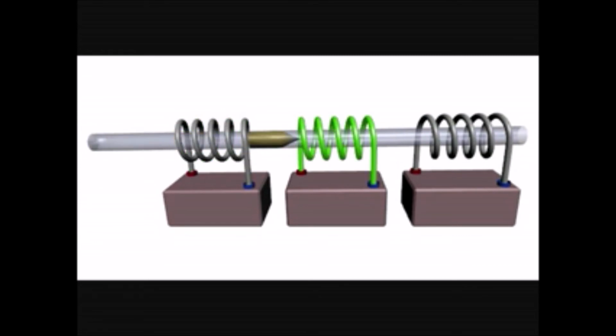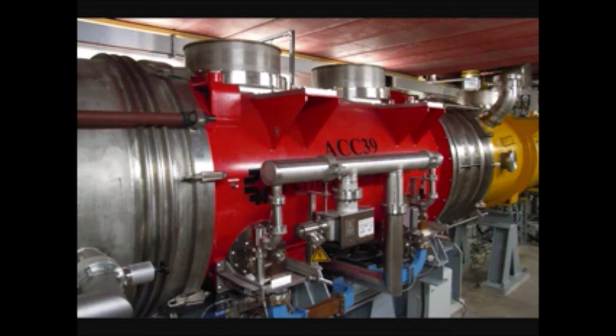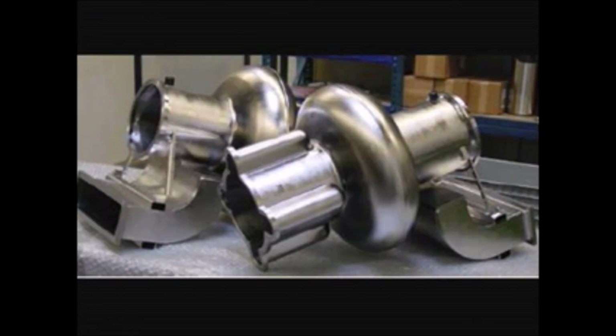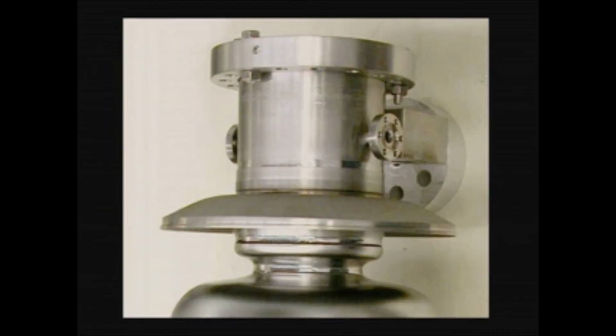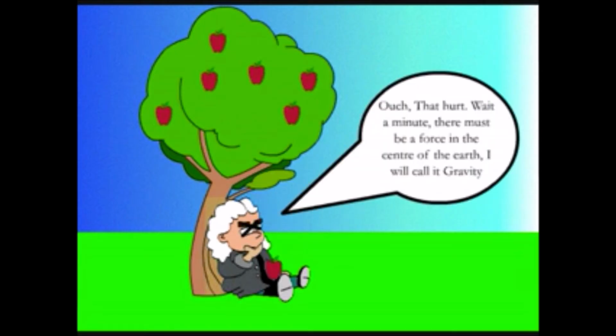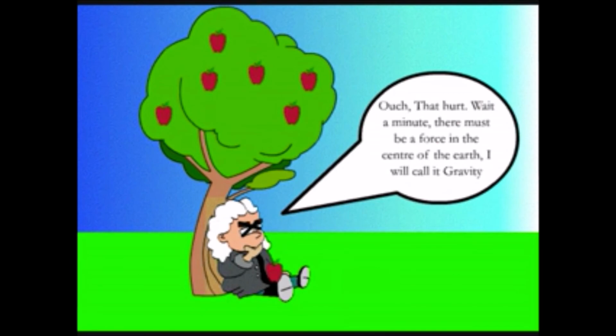Superconductors. These are the strongest magnets. They don't need a metal core at all, but are made of coils of wire made from special metal alloys which become superconductors when cooled to very low temperatures. Forces of nature. The two kinds of forces we are commonly aware of, gravitational and electromagnetic.